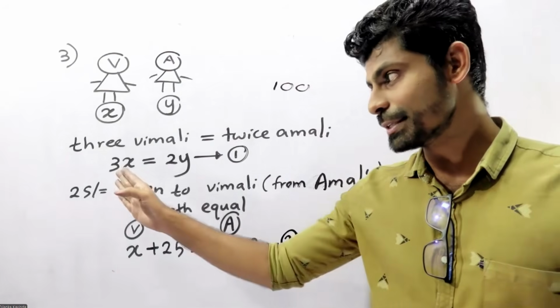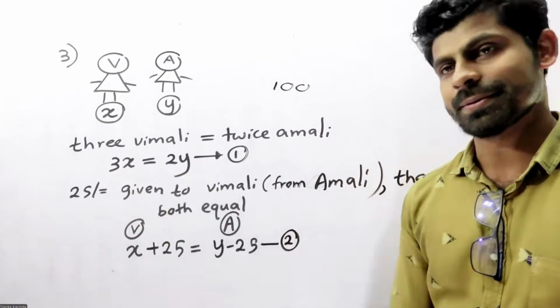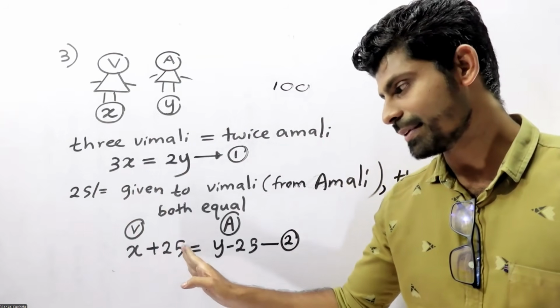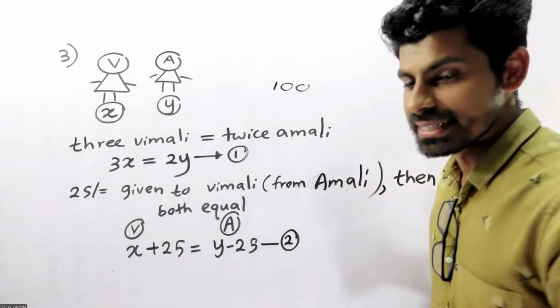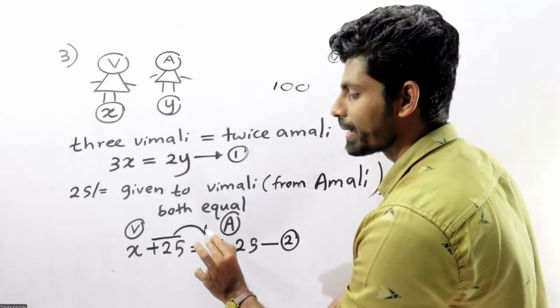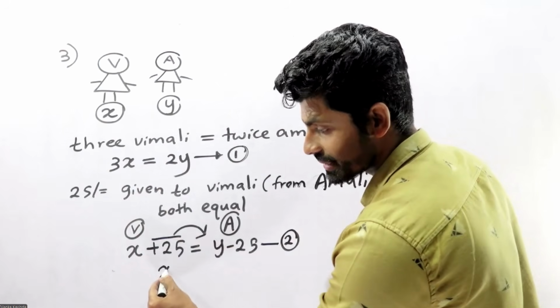What is the first equation? 3x equals 2y. But the second equation, x plus 25 equals y minus 25. I am moving plus 25 to the other side because I need to make x the subject.